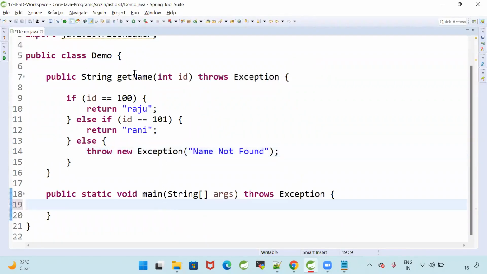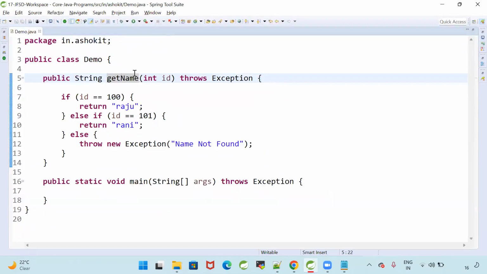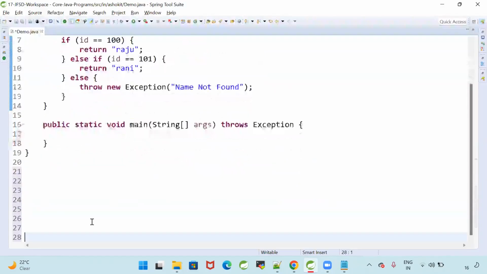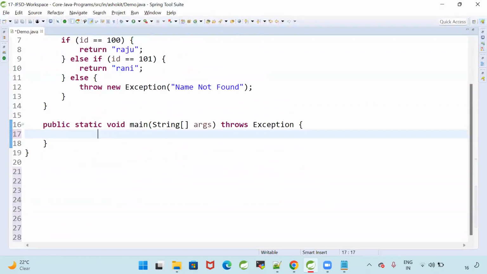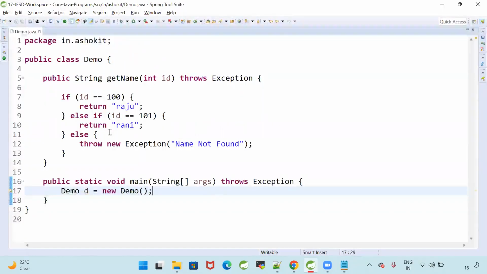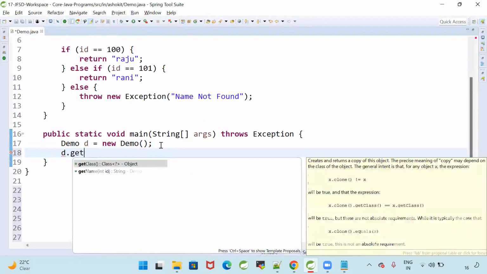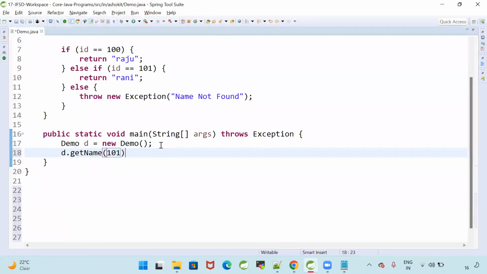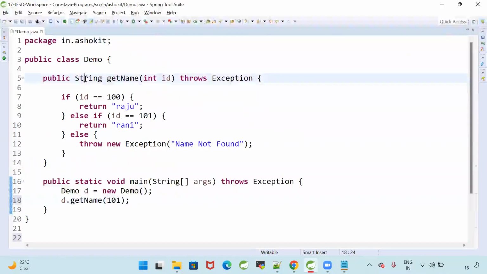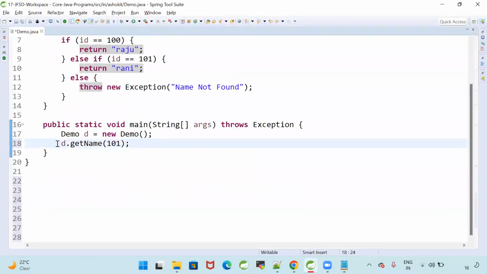Is this method a static method or an instance method? Instance method. Tell me how to call the instance methods. We need to call the instance method by using an object. Demo d is equal to new Demo. Now here d dot getName, I'm passing 101. What is the return type of the method? String. So that method is returning some value.